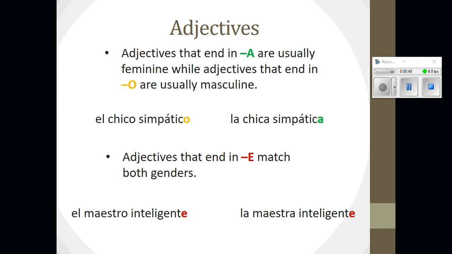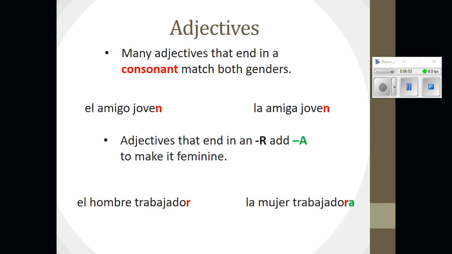Okay, and on the note guide it also says that another example of an adjective that ends in E is grande. And this is also true for adjectives that end in consonants, like an N, for example. Joven would be used to describe a boy or a girl. Okay, many adjectives that end in a consonant match both genders. So notice here, el amigo joven ends in N. La amiga joven, you wouldn't need to change that. It would be used to describe both a boy or a girl.